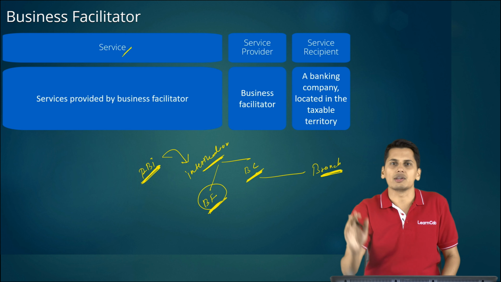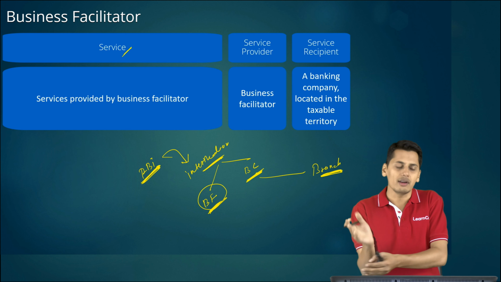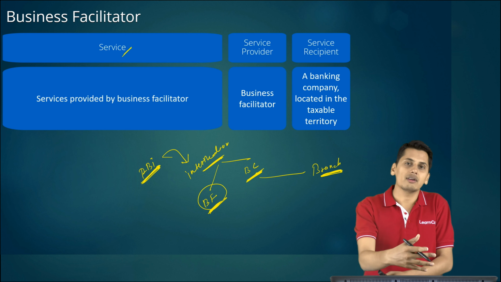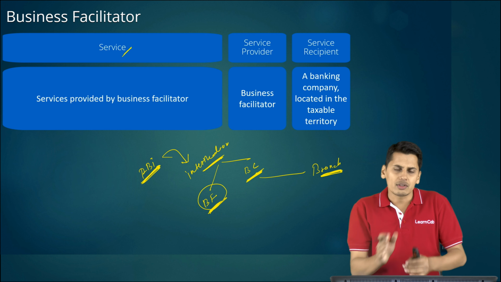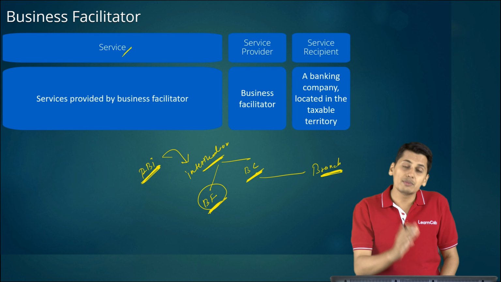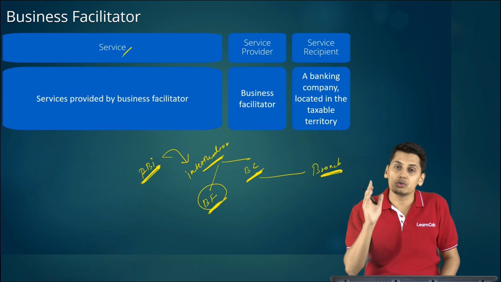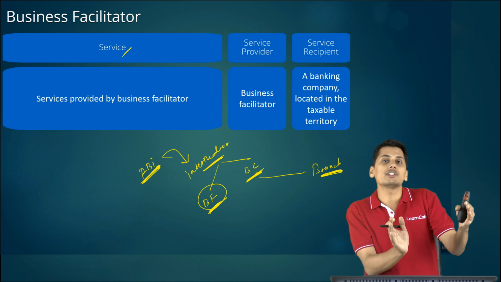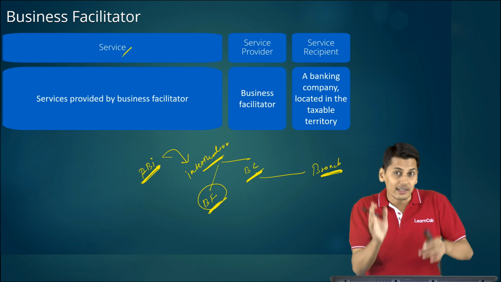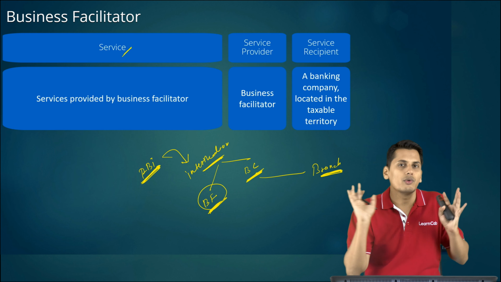In this regard, there was a circular. Although it was not very important, I thought while covering the business facilitator and the business correspondent, we will simultaneously cover this circular as well. The circular simply tells you that the business facilitator and the correspondent supply services to the bank. They are going to charge the bank. Now, when they charge the bank for their services, whether it is forward charge or reverse charge, that we are going to see now.